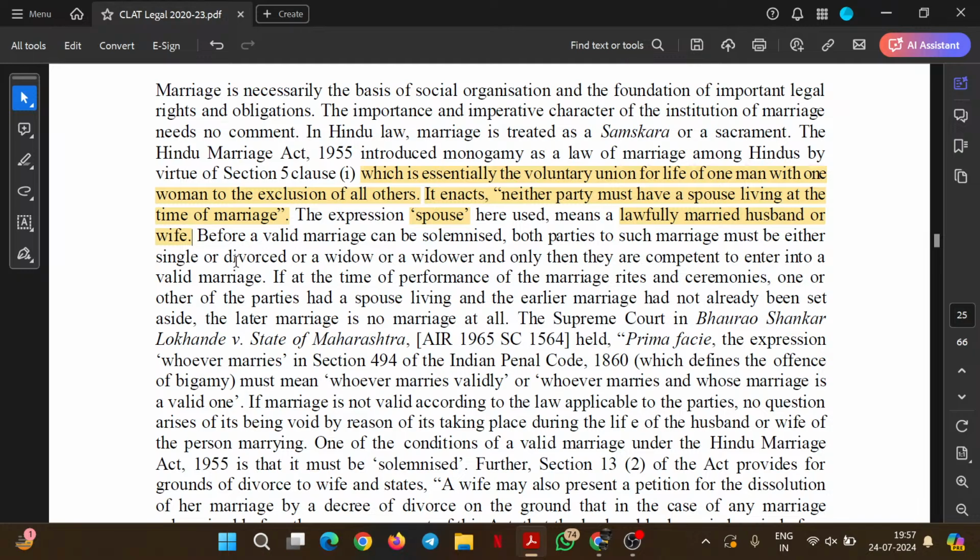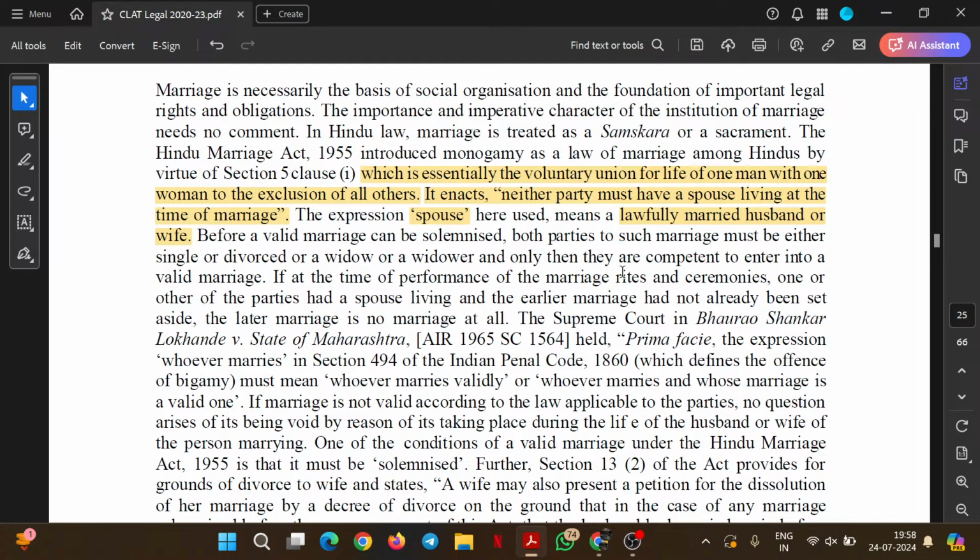Before a valid marriage can be solemnized, both parties to such marriage must be either single or divorced or a widow or a widower, and only then are they competent to enter into a valid marriage. Solemnized means completed through rites and rituals.